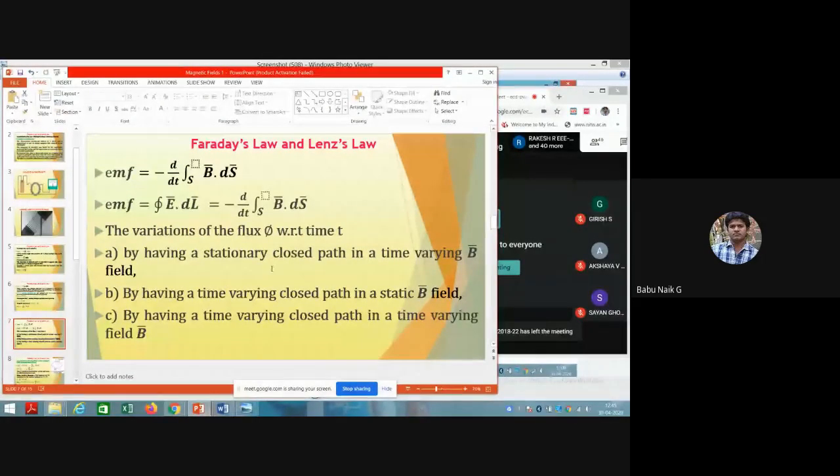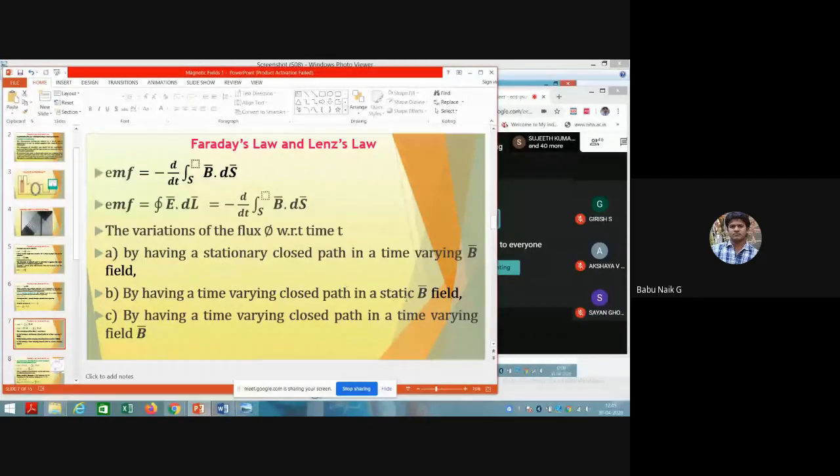The first one you can see in transformer action. The transformer action is nothing but we design the transformer with a stationary closed path and a time varying B field. Here the magnetic field is going to change with respect to time. So in that case the transformer action will generate the EMF.